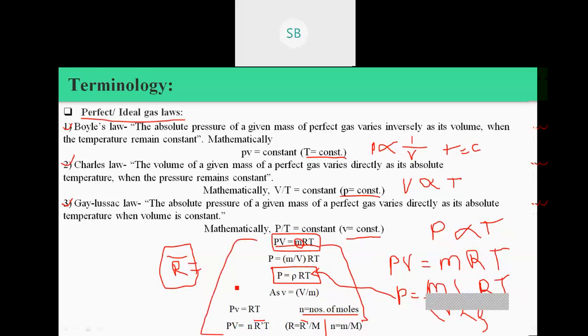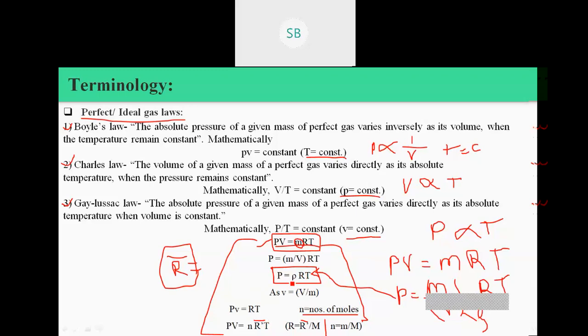In thermodynamic analysis, whatever gas we consider, we consider it as an ideal gas. The first assumption is that the air or any gas in that particular system is an ideal gas. So it must follow this ideal gas law, which is PV is equal to mRT, or P is equal to rho RT, or PV is equal to n R bar T. You should know the difference between R and R bar.